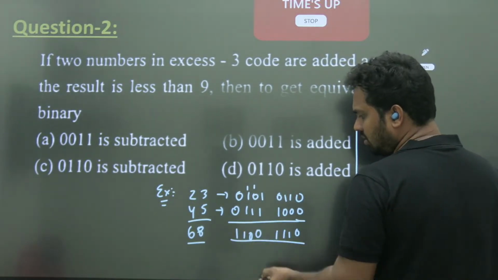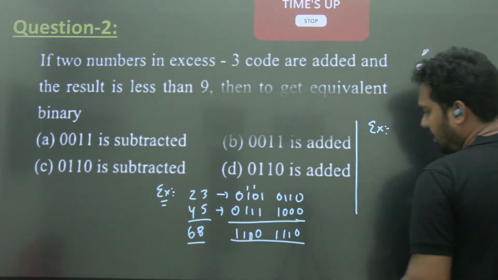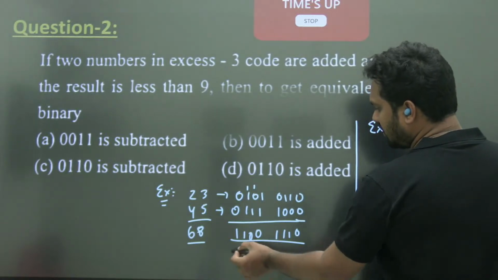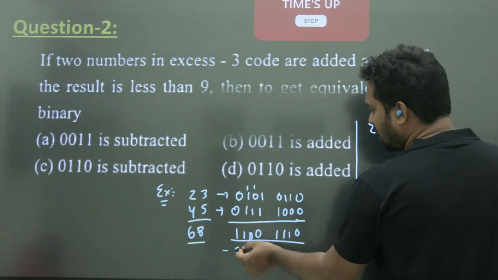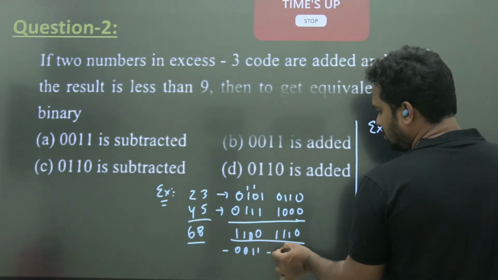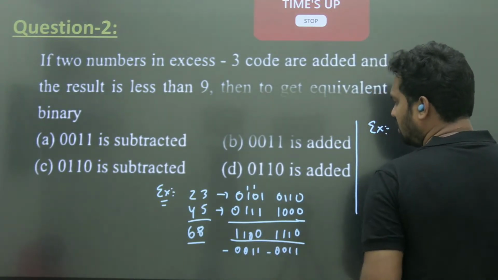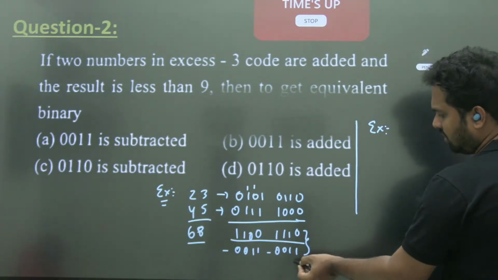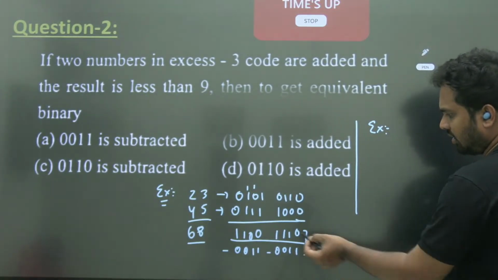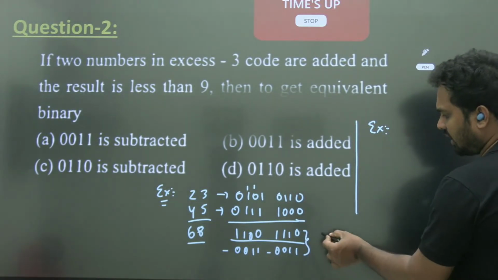This is the answer. So here, to get a valid answer, generally what we do is subtract 3. When there is no carry, we generally subtract 3. If you subtract 3, this result will be, 14 minus 3 is how much, sir? 11. And 12 minus 3 is how much, sir? 9.